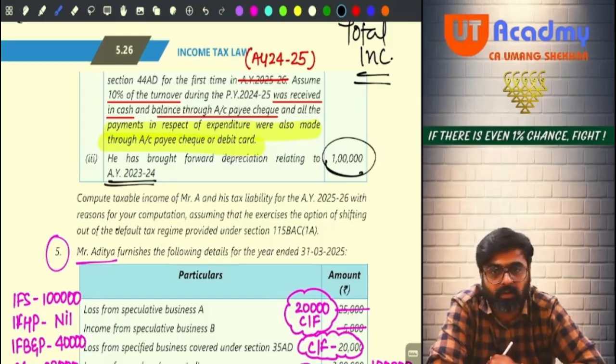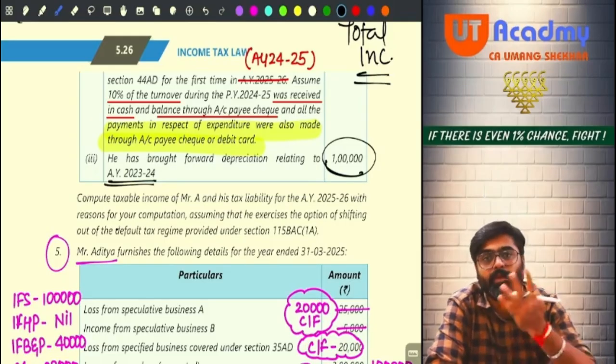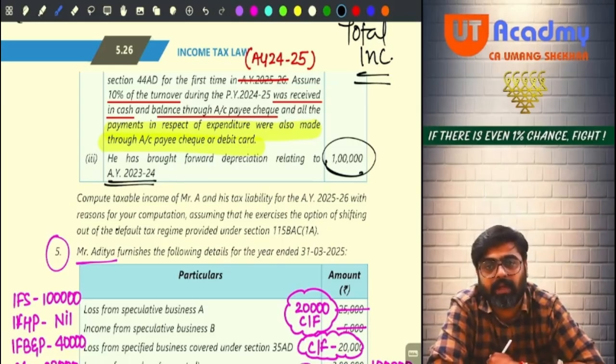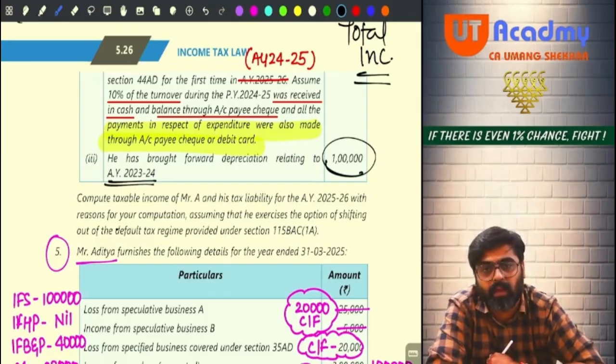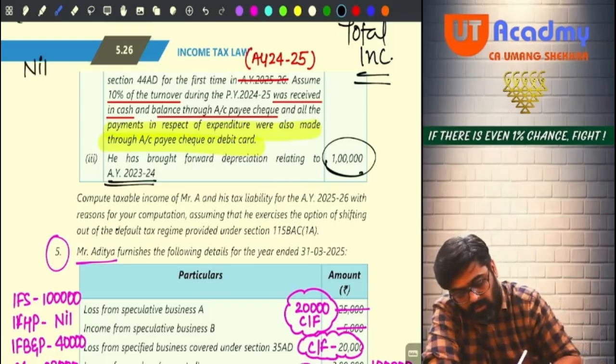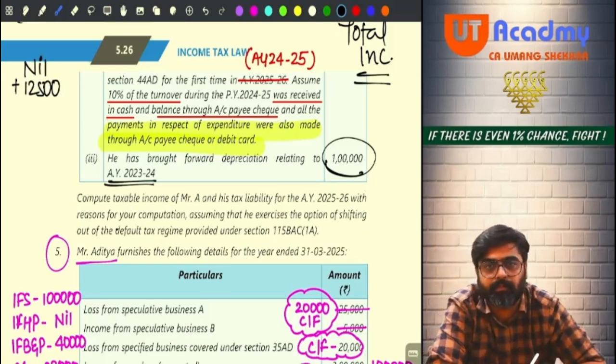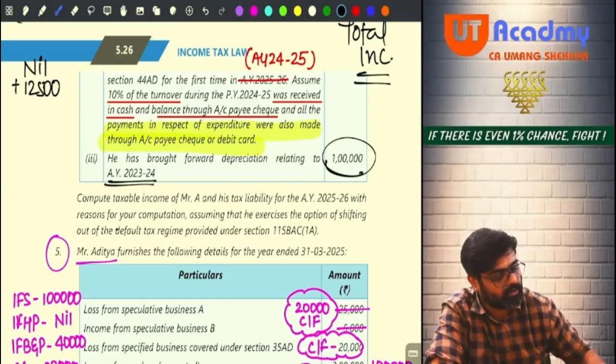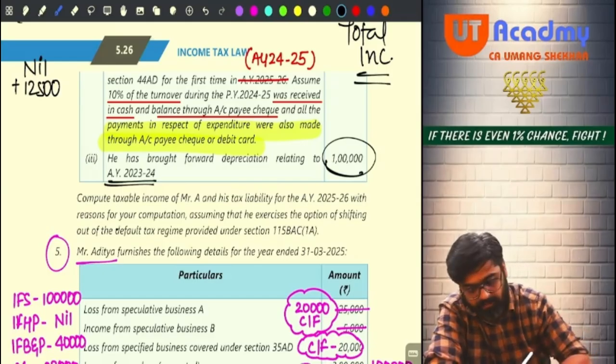If he is exercising the option of shifting out, then 115BAC followed or not followed? Not followed. Now the tax rates will be normal tax rates. Apply the normal tax rate on the entire 9,70,000, because entire 970 is your normal income only. So tell me, first 2,50,000, no tax. 250 to 5 lakh, 12,500. So nil plus 12,500 plus, 5 lakh to 9 lakh 70, on that 470 at 20% tax. So 470 into 20% will be 94,000.